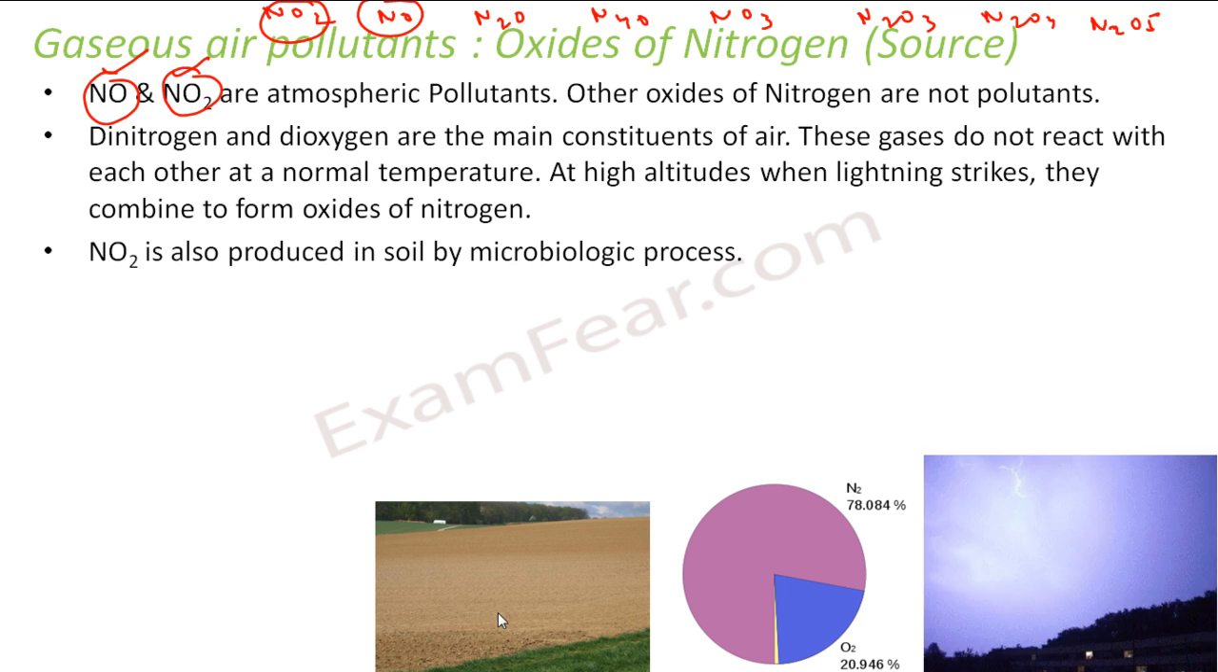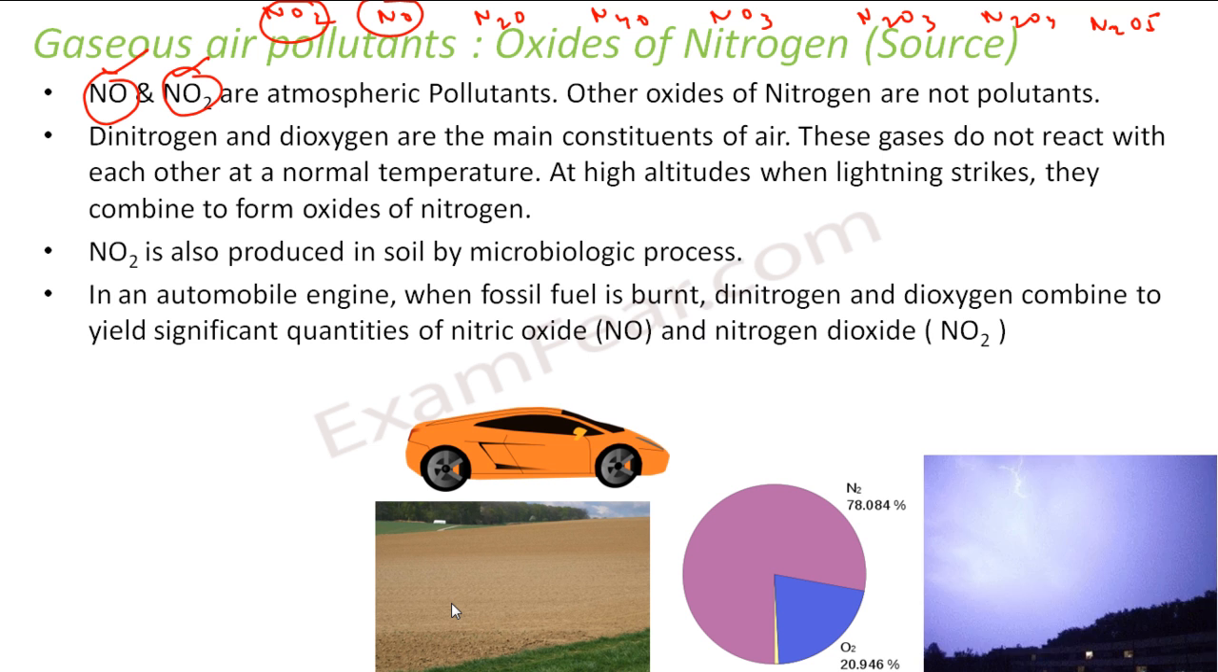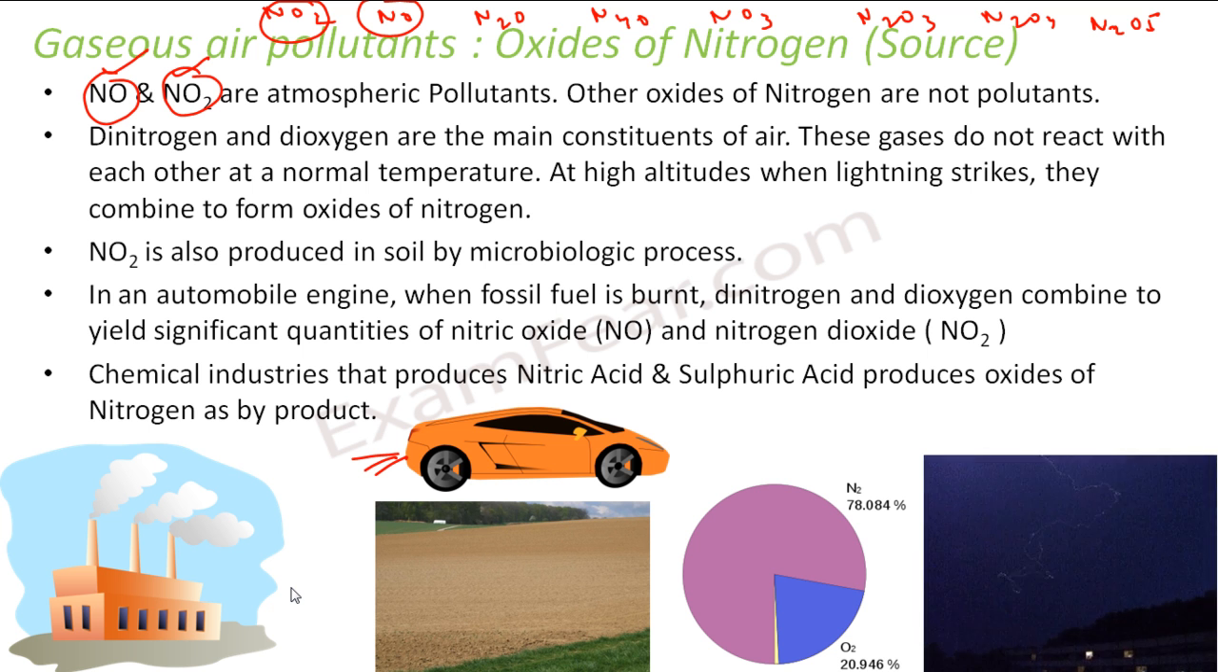Nitrogen dioxide is also produced in soils by microbiological process. There are some microorganisms here. They also form nitrogen dioxide. In the automobile engine, when the fossil fuels are burned, this N2 and O2 combine to form nitric oxide and nitrogen dioxide. So automobiles also emit nitric oxide and nitrogen dioxide. There are certain industries which produce nitric acid and sulfuric acid. In those also you have oxides of nitrogen as byproduct.